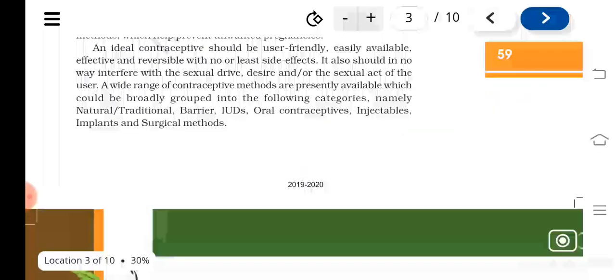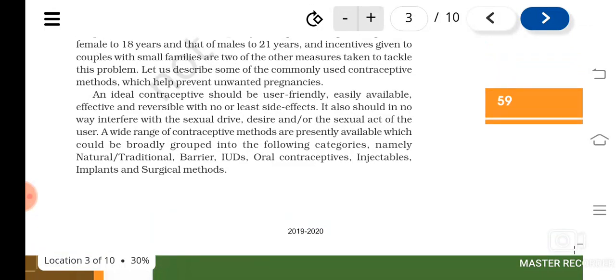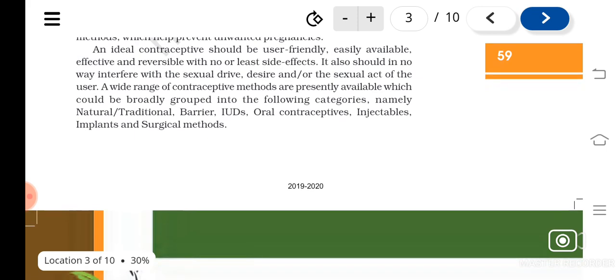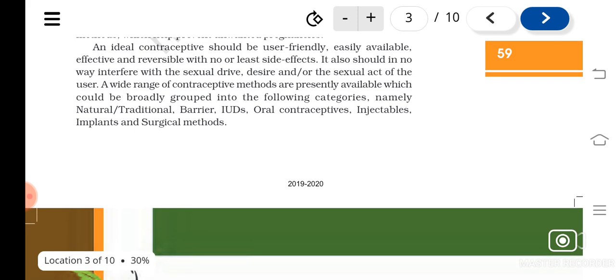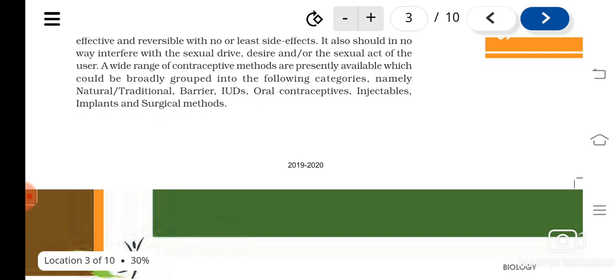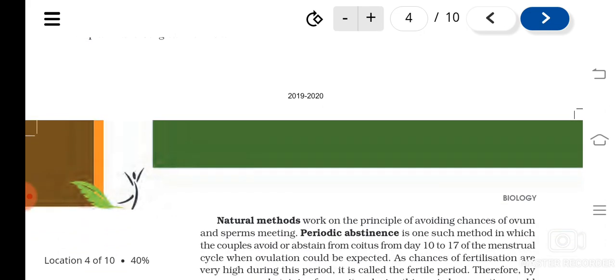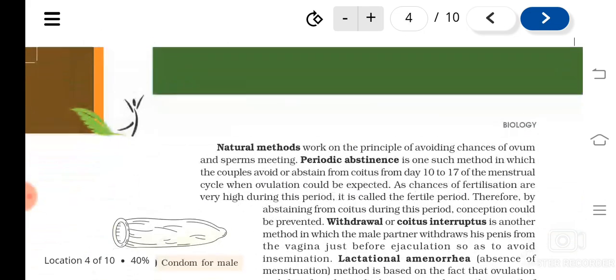They were also giving a lot of information about the various contraceptive methods. A contraceptive method should be user friendly, easily available, effective, and reversible with no or least side effects, isn't it? There are various kinds of contraceptives: natural methods, barrier methods, IUDs, oral contraceptives, injectables, implants, and surgical methods.